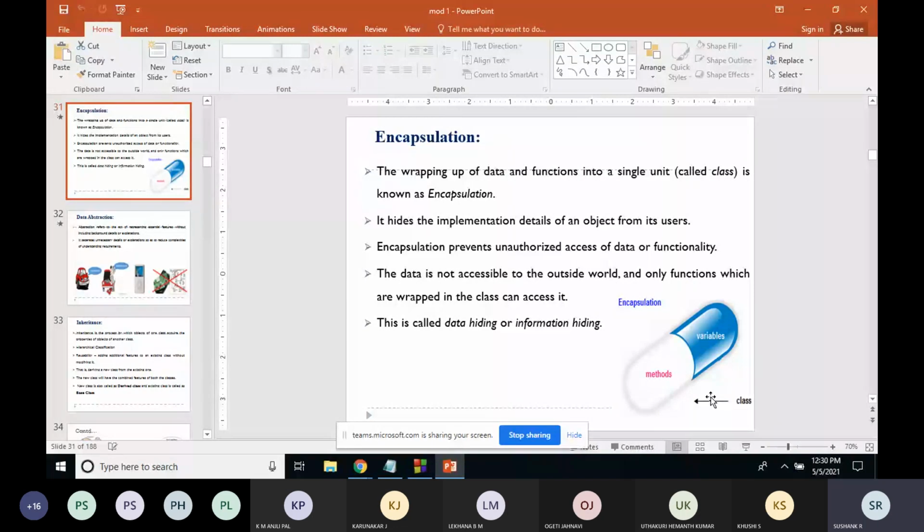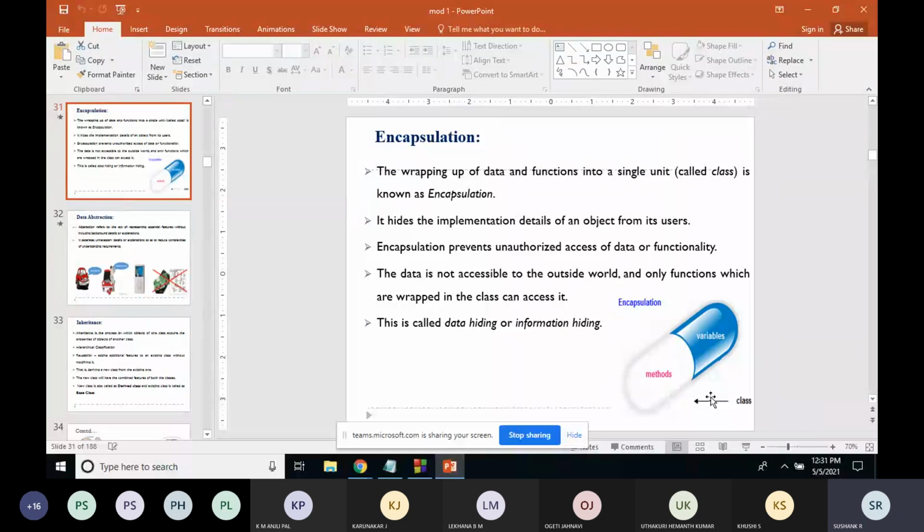Now we'll talk about encapsulation. Encapsulation means there will be one class, and within that class you're wrapping up the data, the variables and the functions, into a single unit. That we call encapsulation. The basic definition is wrapping up of data and information as a single unit. In C++, in object-oriented programming, encapsulation is binding together the data and the functions which manipulate them. So we have a class which contains the data and the functions to manipulate that data.